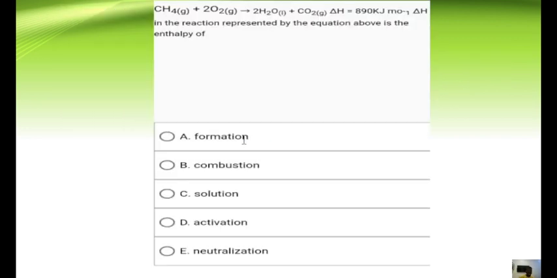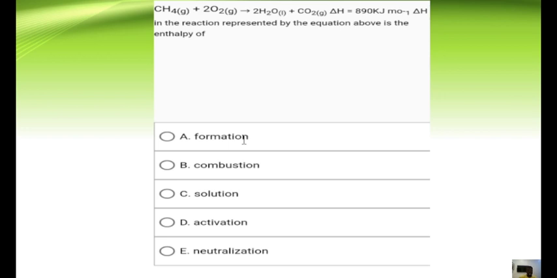Okay, let's try out some questions to help us understand this. They said methane, CH4, plus 2 oxygen reacting to give water and CO2. The ΔH equals negative 890. The enthalpy change in this reaction, represented by the equation above, is the enthalpy of dash. Very interesting. So what enthalpy is this?